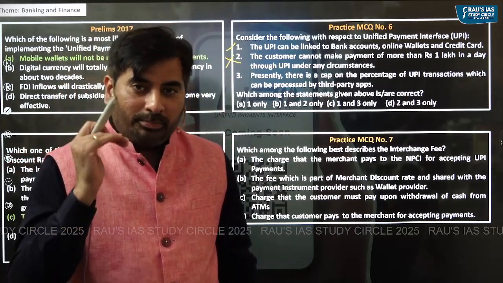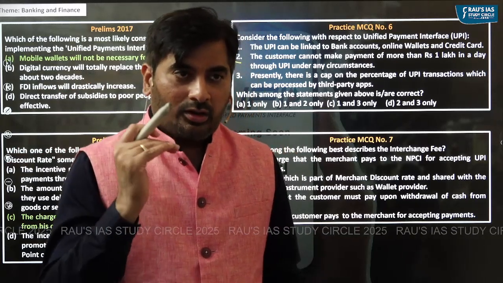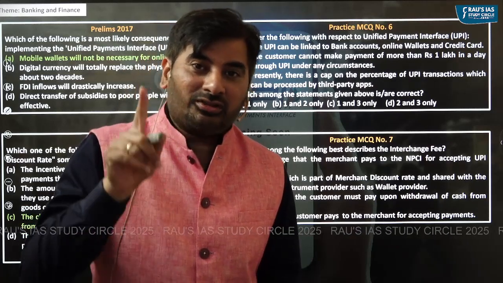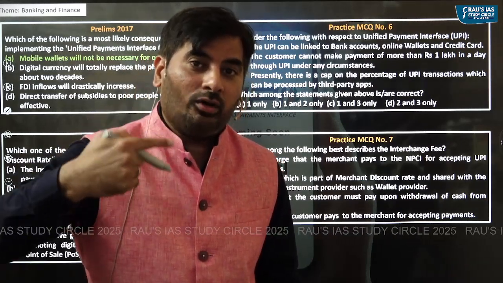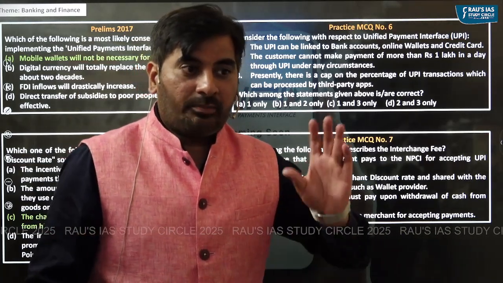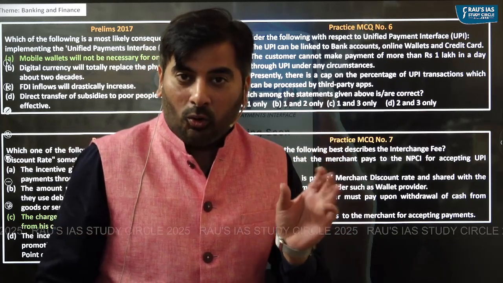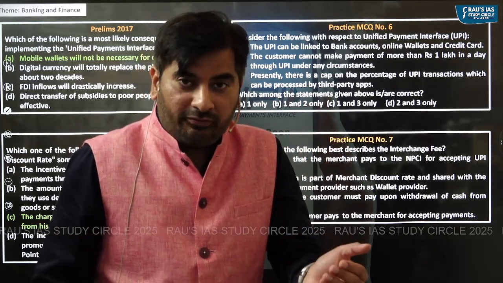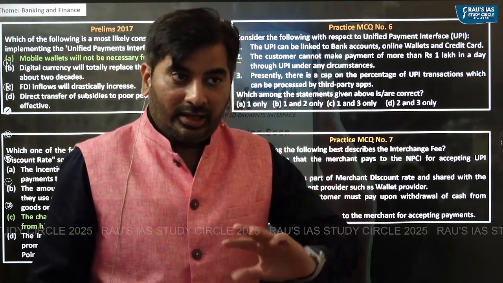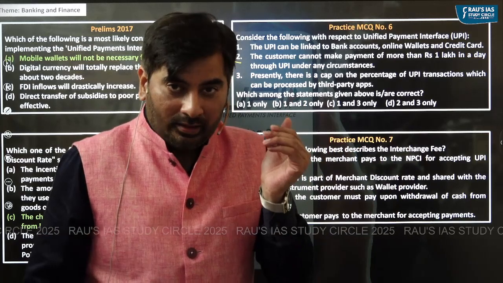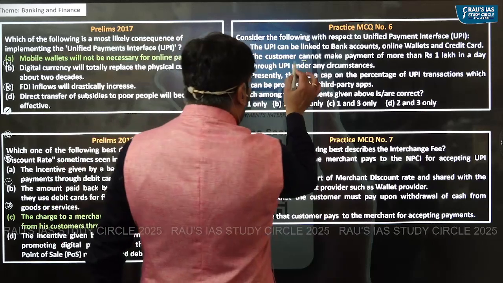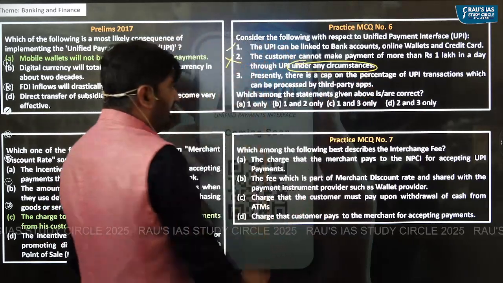Generally, the per day transaction limit on UPI is 1 lakh. But in certain exceptional cases, you can make payment of more than 1 lakh rupees. In what cases? For example, if you're purchasing shares in an IPO, or if you're making payment of fees to an educational institution or to a hospital, in that case, you can make a UPI transaction of more than rupees 1 lakh. Because the statement says under any circumstances, the statement is incorrect.